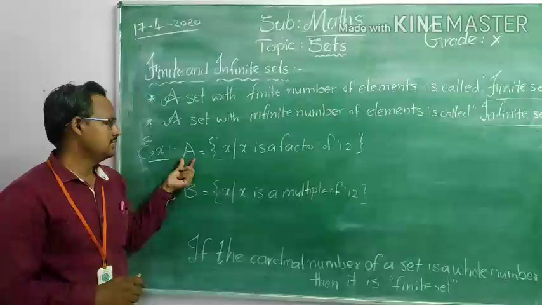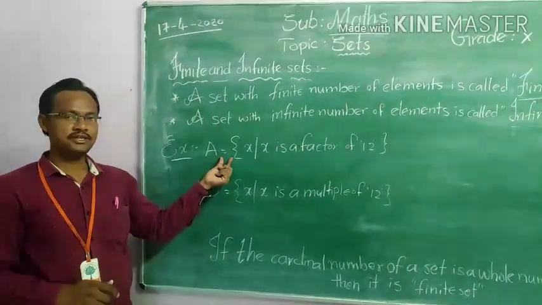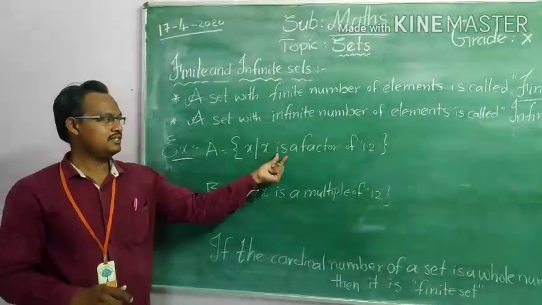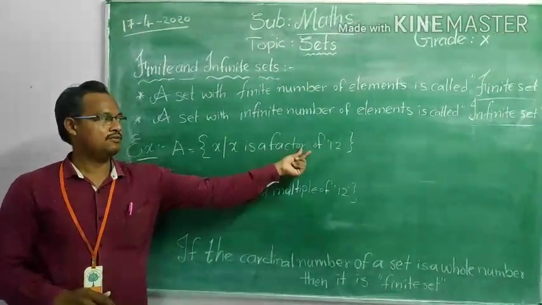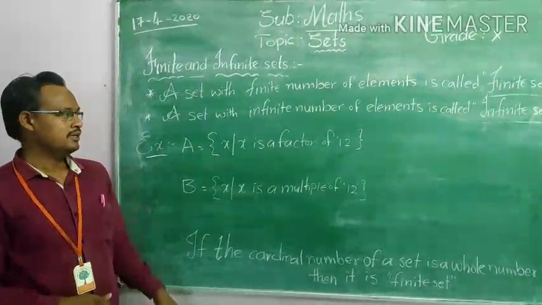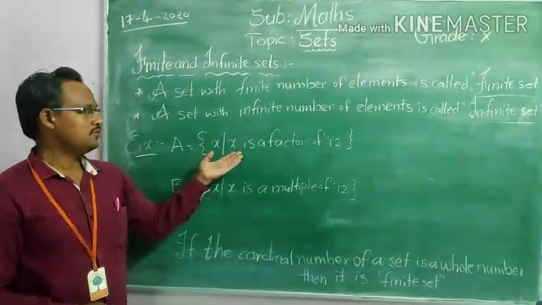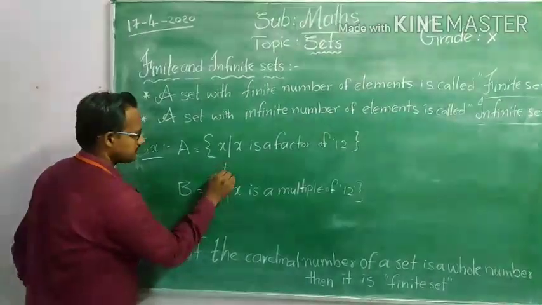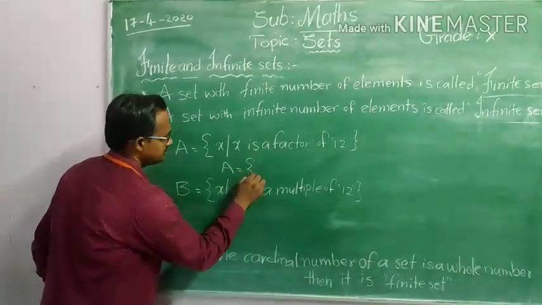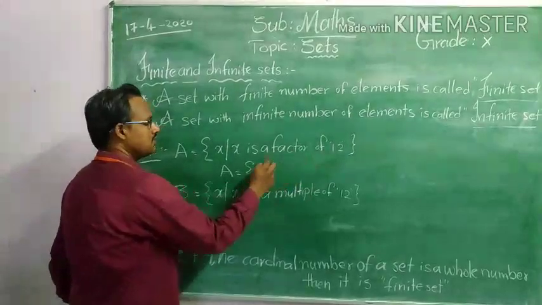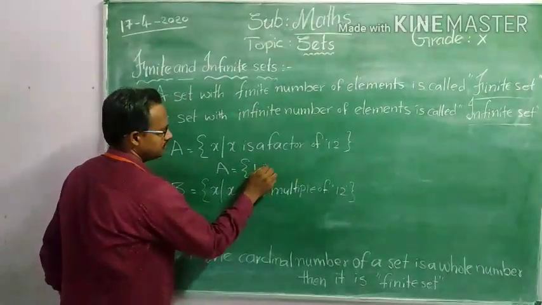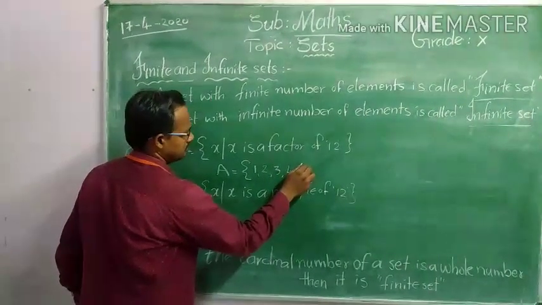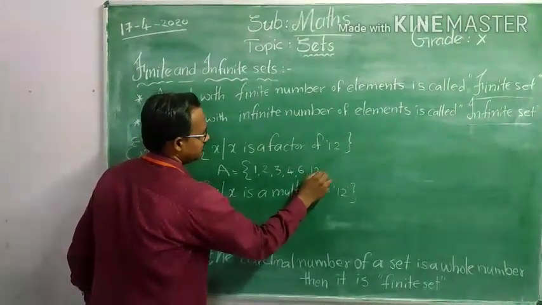For example, here A is equal to the set of x such that x is a factor of 12. Now, what are the factors of 12? They are the elements of set A. So, what are the factors of 12? 1, 2, 3, 4, 6 and 12.